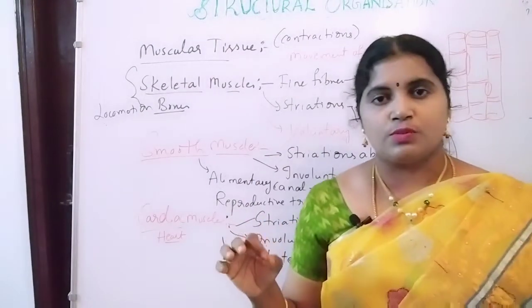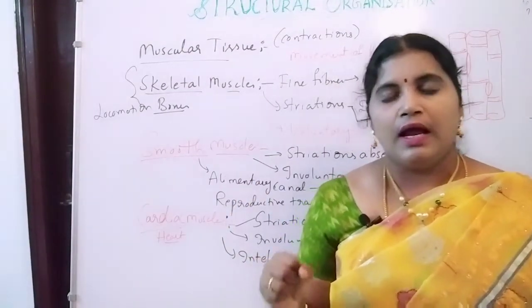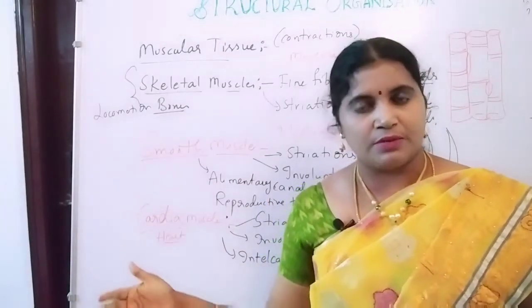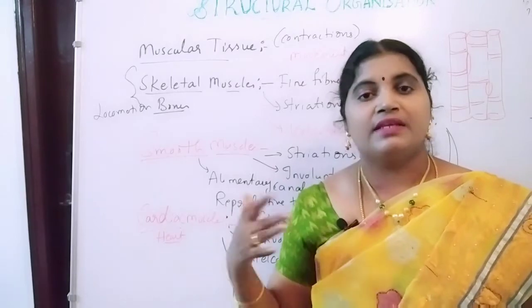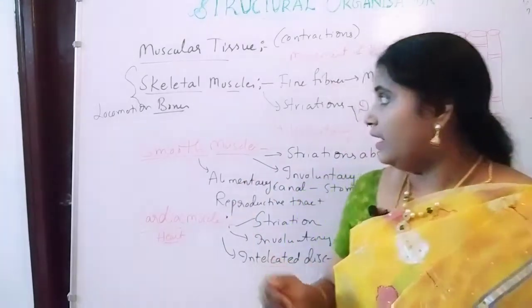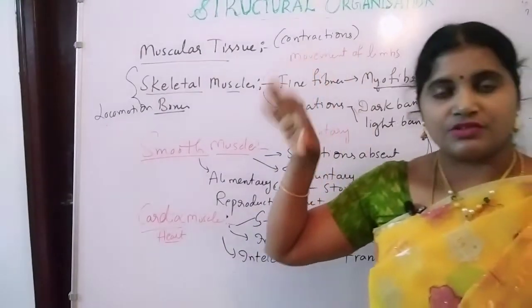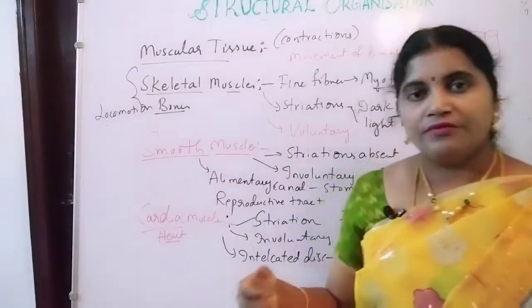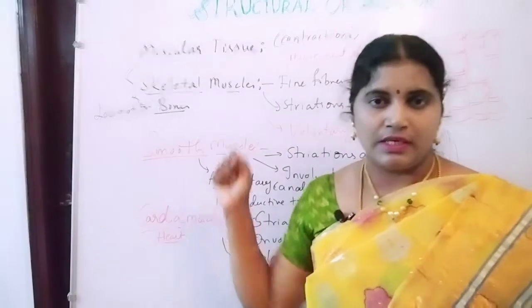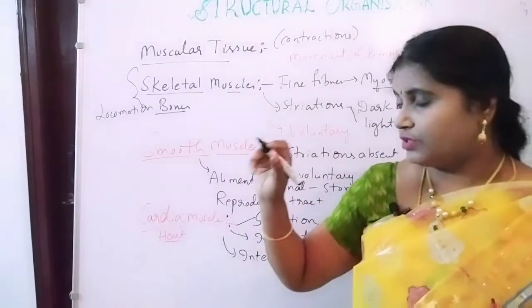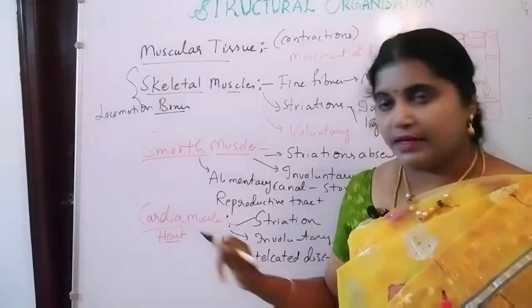Muscles are responsible for contractions in the body, and because of the contractions we are able to move from one place to another place, and also we can maintain the position of the body. Its main properties are contractions and elasticity. Okay, flexibility is possible with the help of the muscles only, and these muscles are divided into three types: skeletal, smooth and cardiac muscles.